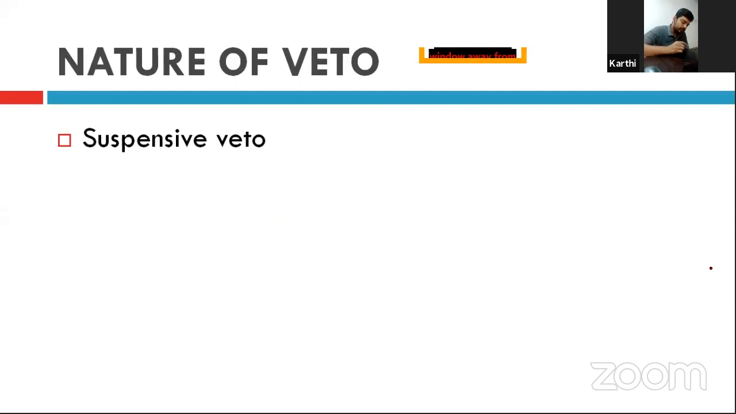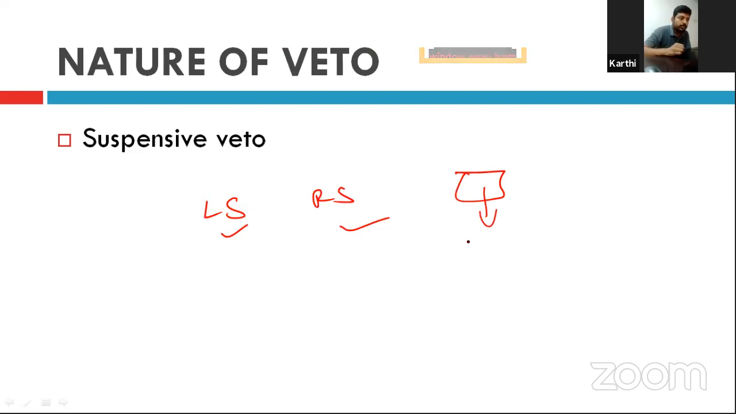Suspensive veto means, see, a bill has been passed in Lok Sabha and Rajya Sabha. Now it has come to the assent of the president. But what the president has done is he didn't sign it. He didn't reject it. Okay. Whereas he returned it to the house where it originated: please reconsider this bill.